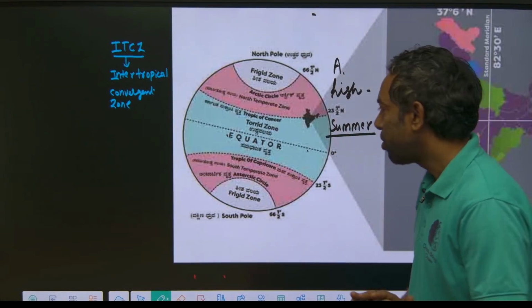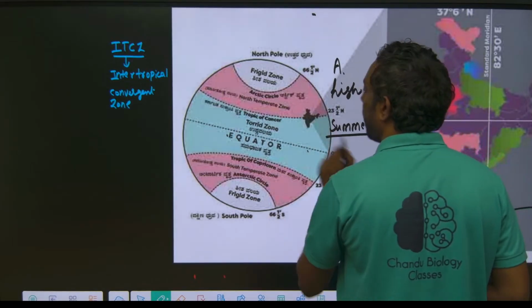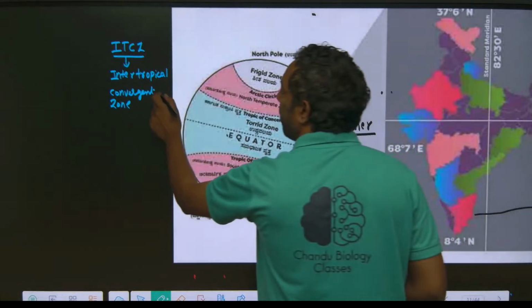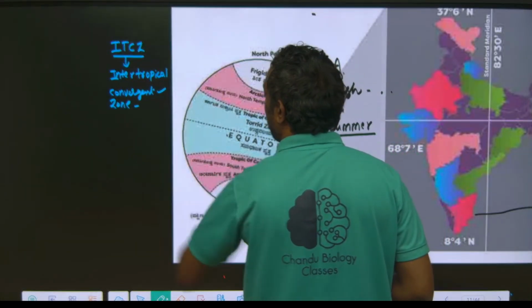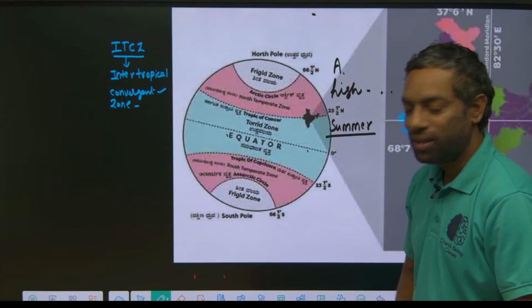Tropical means it is a tropical country. India is a tropical country. And what is convergence? What is the intertropical zone? Convergence means there is a change.